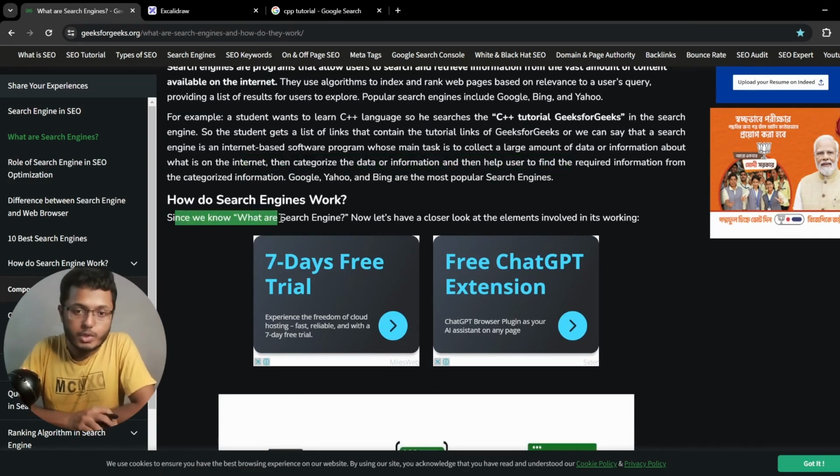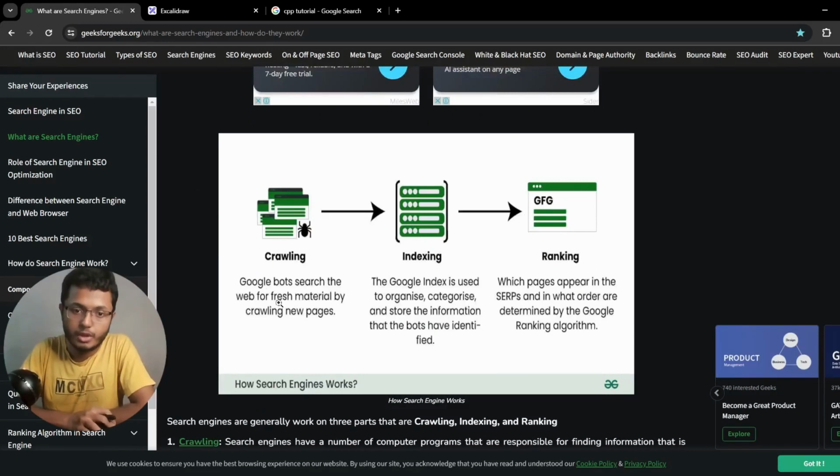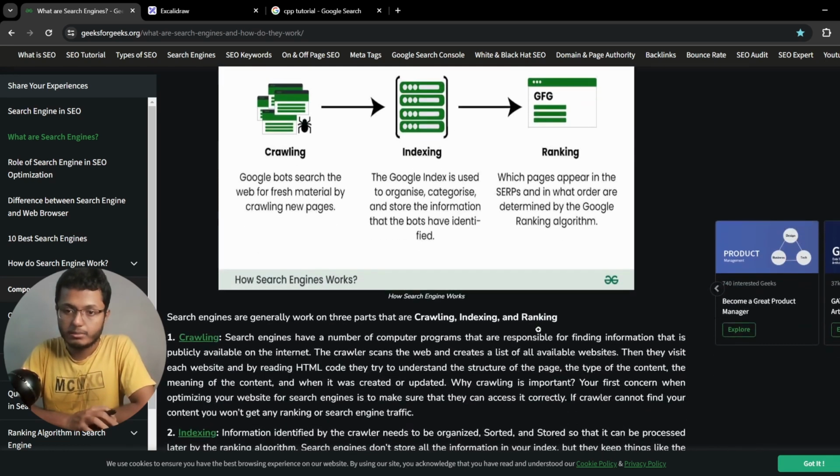So how do search engines work? Since we know what a search engine is, now let's have a closer look at how they work. First of all, the Google bots search the web for fresh material by crawling new pages, and then indexing. The Google index is used to organize, categorize, and store the information that the bots have identified. And lastly, ranking: which pages appear in the SERP and in what order are determined by the Google ranking algorithm.